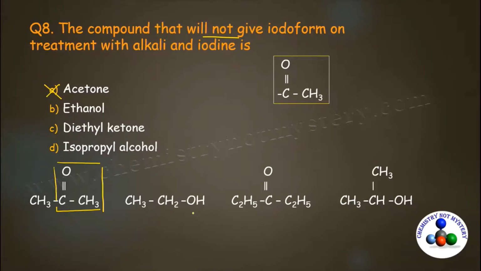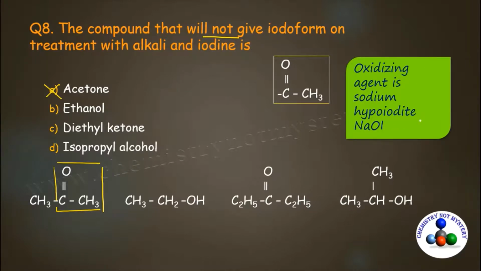So here you will see there are 3 molecules that do not contain acyl group. But for the one question, 3 correct options cannot be there. So let's go deeper to find out the answer for this question. For iodoform reaction, sodium hypoiodide acts as an oxidizing agent, and this can oxidize ethyl alcohol into ethanal, CH3C double bond O H. Now this molecule contains the acyl group. That means ethanol will also give iodoform reaction. So here you can eliminate option B as well.